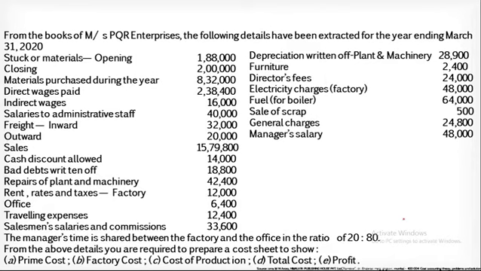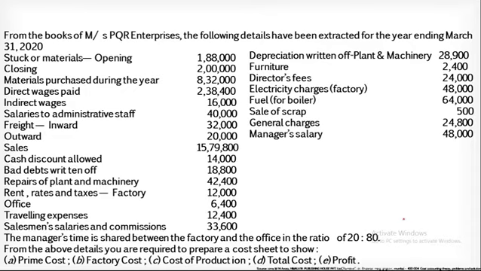So today we are going to talk on the new problem, that is, from the books of Messrs. PQR Enterprises, the following details have been extracted for the year ending 31st March 2020.